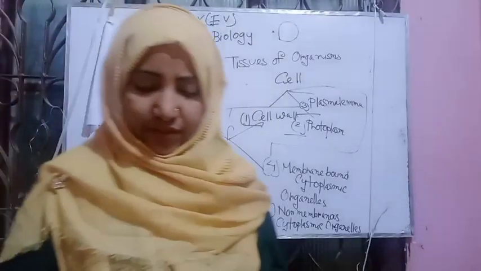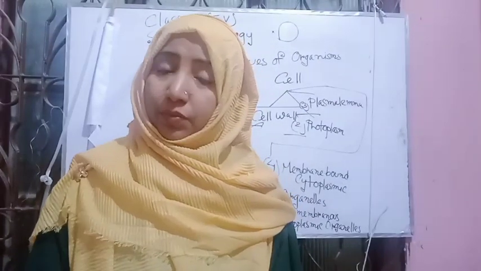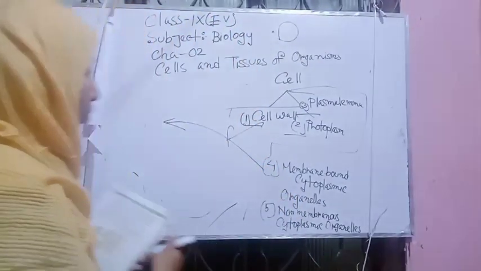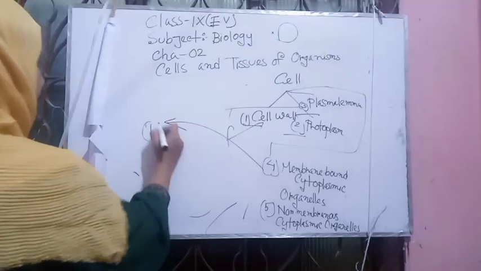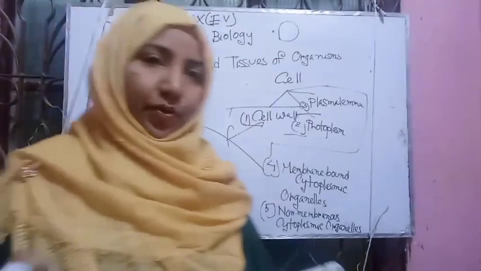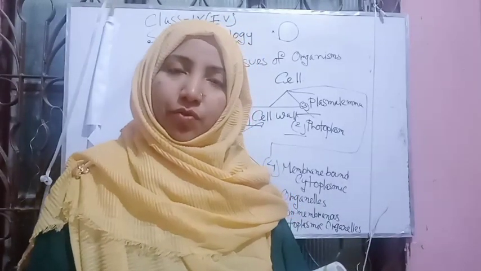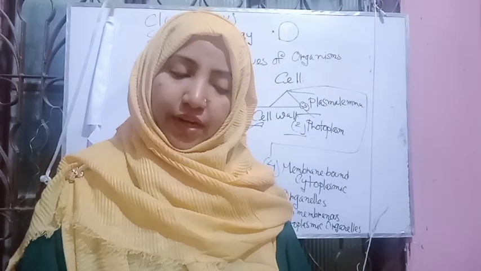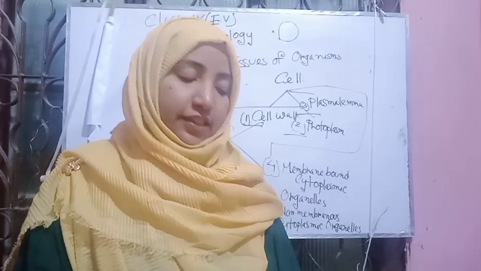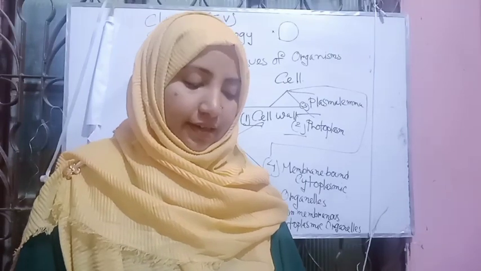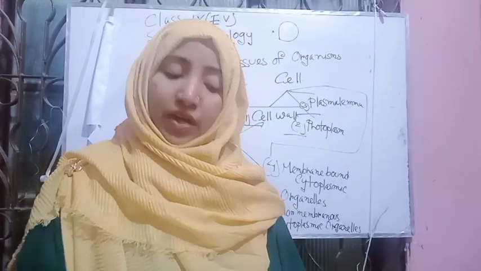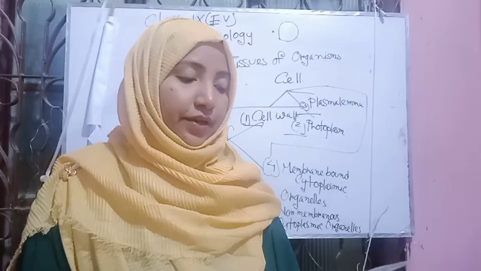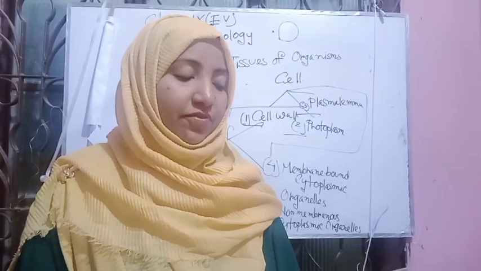My dear students, the membrane-bound cytoplasmic organelles: please everyone underline on page number 21. First is the mitochondria. Second is the plastid and third is the Golgi body. Fourth is the endoplasmic reticulum. Fifth is the cell vacuole.